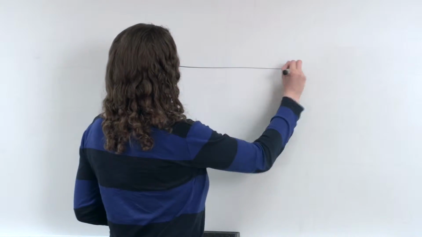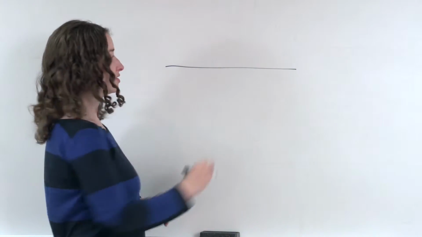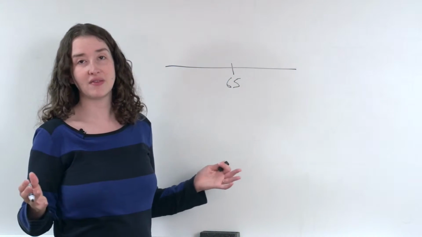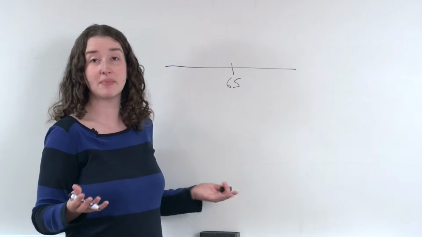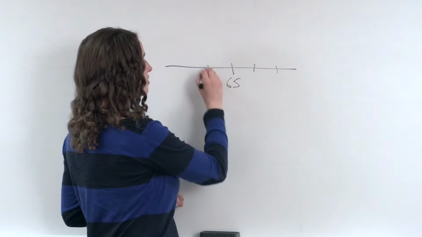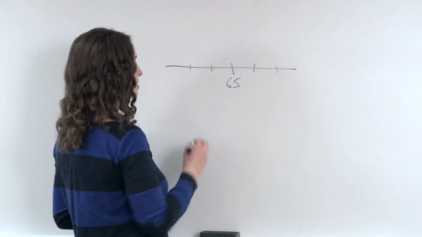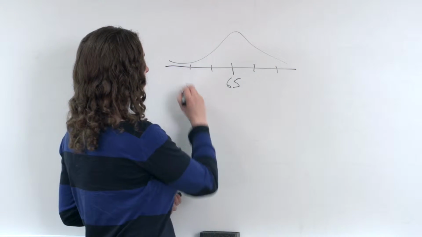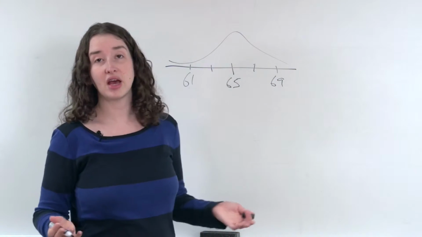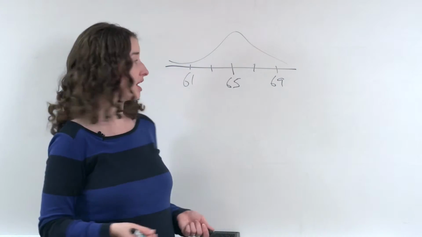Let's think again about the distribution of heights of women in the US, because that's an example we can all think about. Suppose we assume the mean of all women's heights is maybe 65 inches, 5'5". That's a guess, but it's not a bad guess. And suppose we estimate that maybe 95% of women's heights are between 61 inches and 69 inches, 5'1" and 5'9". That's just a guess, but it's not a terrible guess.